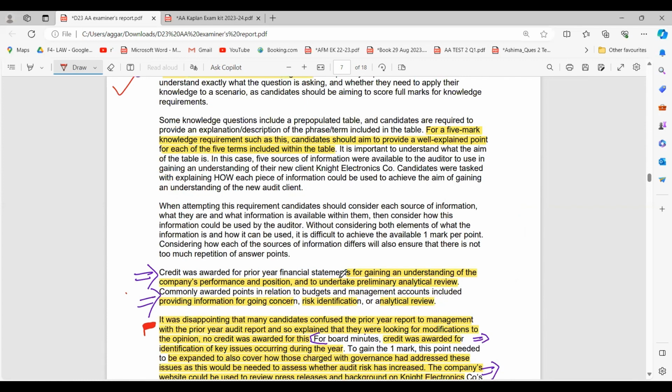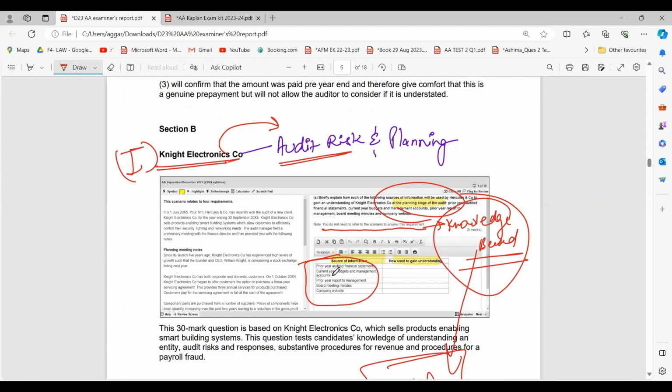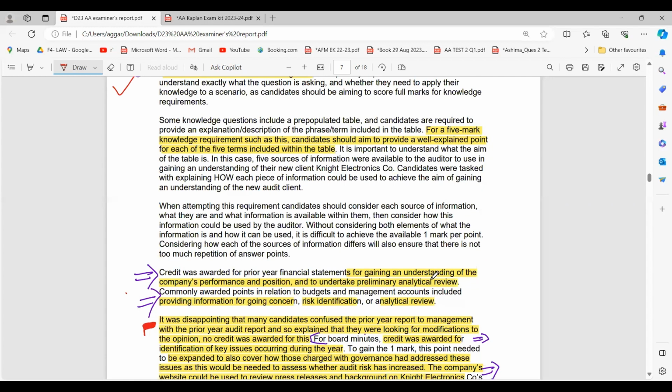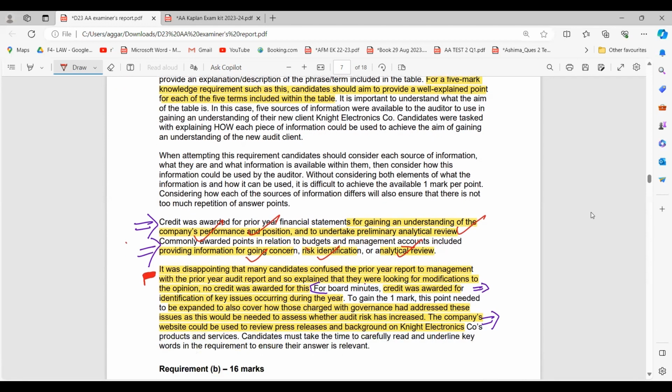Another 2 aspects of this in relation to the case scenario: credit was awarded for the prior year's financial statement. So you have 5 things over here. The first part is prior year audited financial statement. How can you gain an understanding of this? It is for gaining an understanding of the company's financial performance and position and to take a preliminary analytical review. So you can use these things to judge the performance, position, and the analytical review you can perform. Similarly, for the budgets and management accounting, you can use it for the going concern issue, risk identification, and analytical review. I am hopeful that you know this knowledge base and were able to answer this.